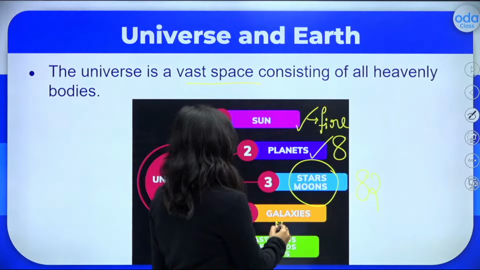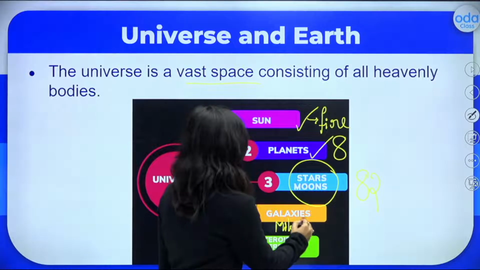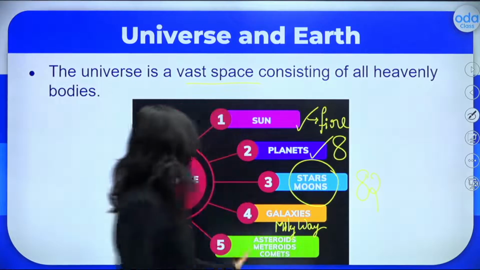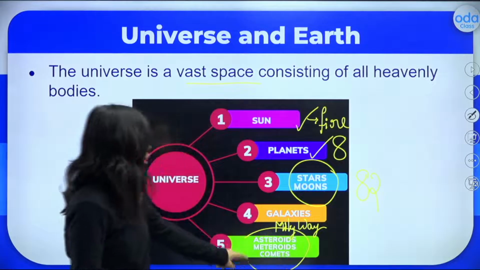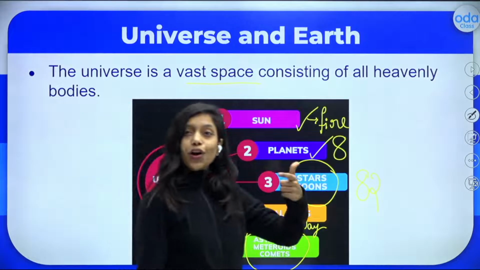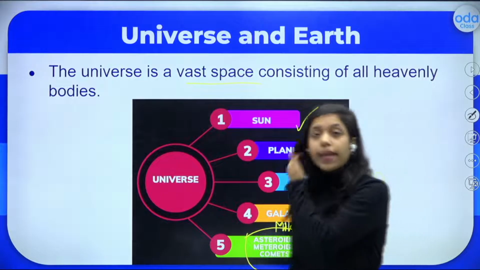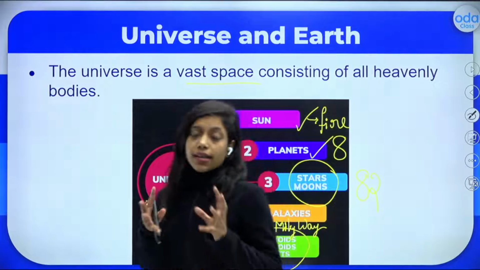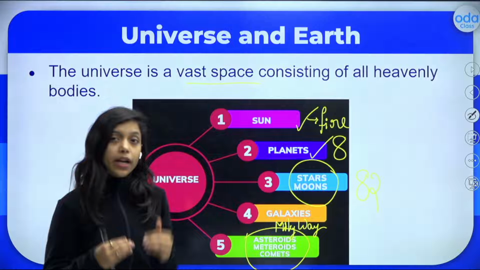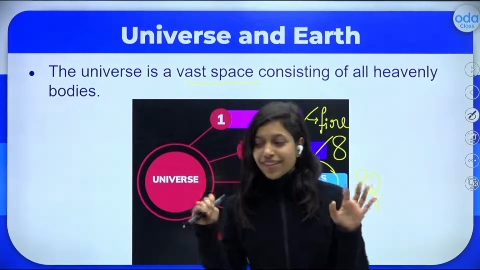The name of our galaxy is the Milky Way galaxy. Then we studied the smaller bodies present in the universe: asteroids, meteoroids, and comets. Asteroids and meteoroids are space rocks, and comets are frozen balls made up of dust, rock and gaseous particles. I hope you all remember this.